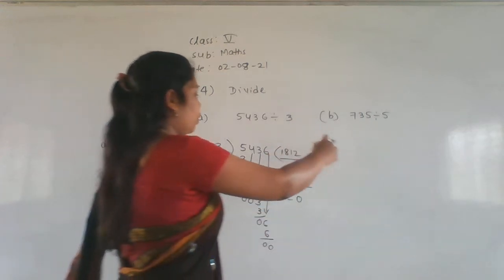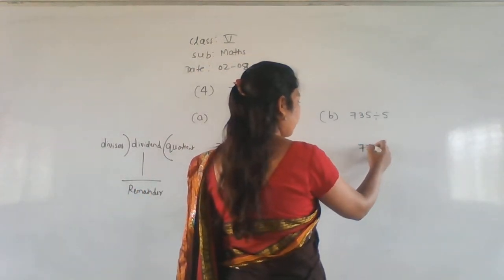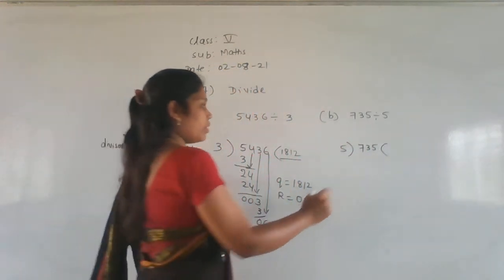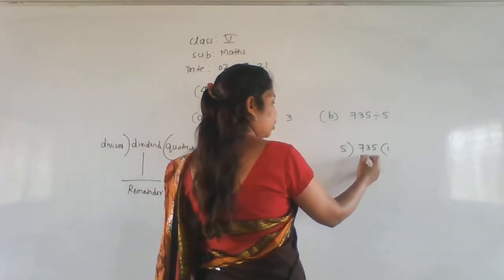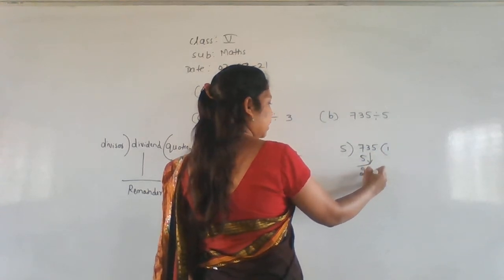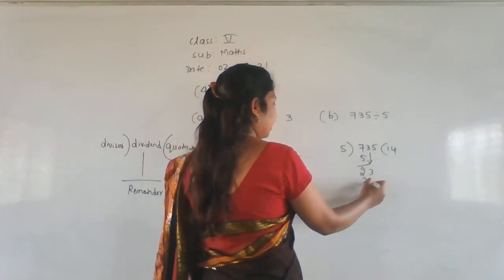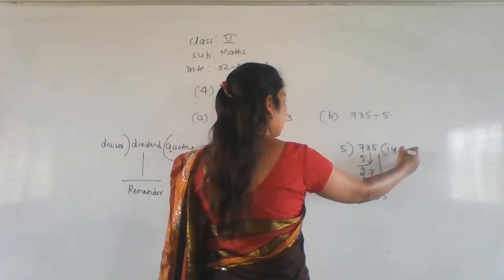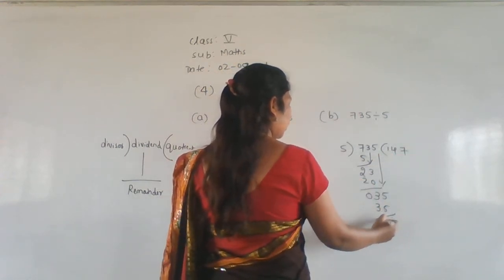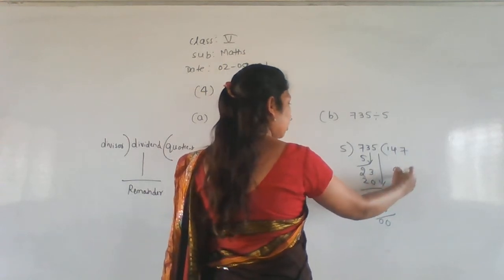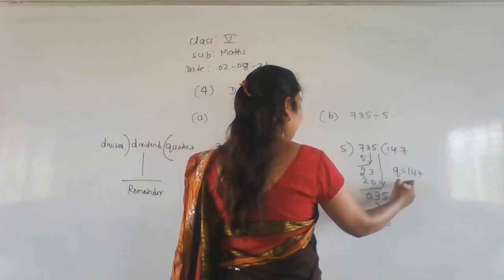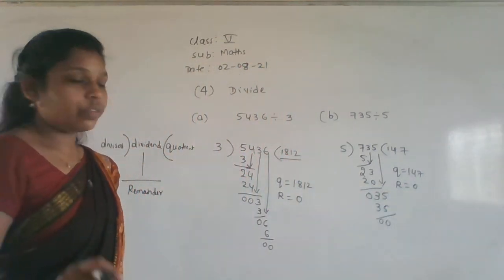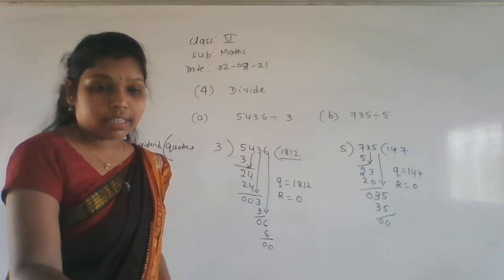Okay, so now go with the second problem. Divide the 735 by 5. Now 5 ones are 5, 2 left, again take this 3. 5 4s are 20, right? Next again take a 5 here, 5 7s are 35. So what is the quotient here? Quotient is equal to 147 and the remainder is equal to 0. Okay, quotient is 147 and remainder is 0.